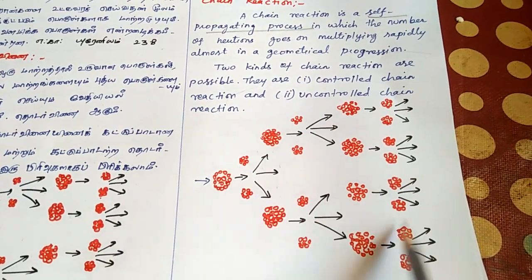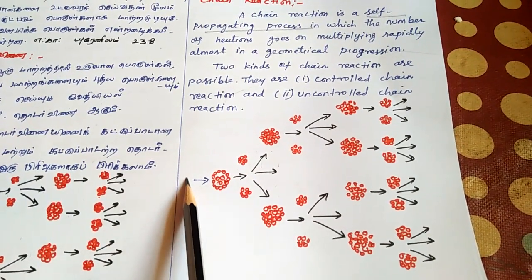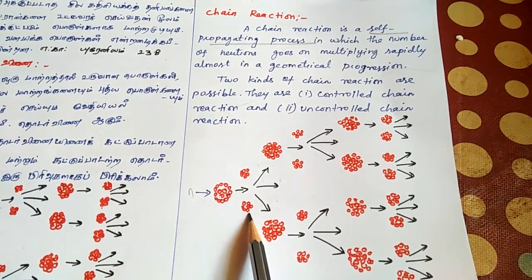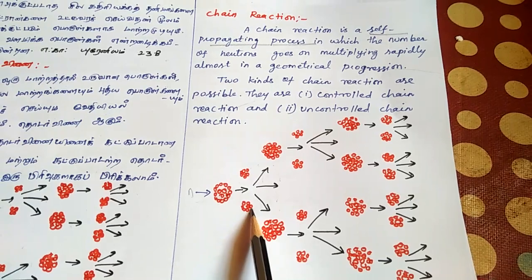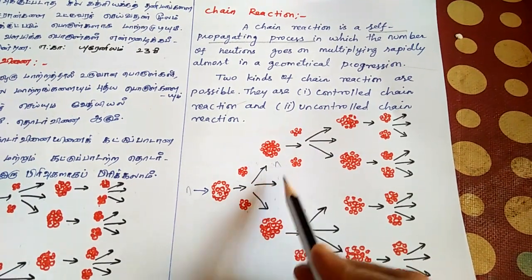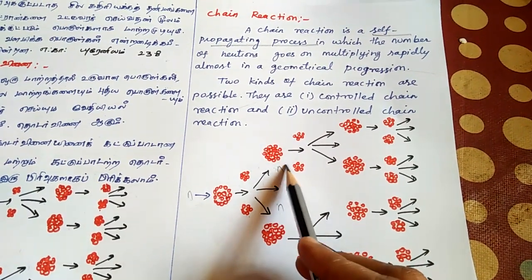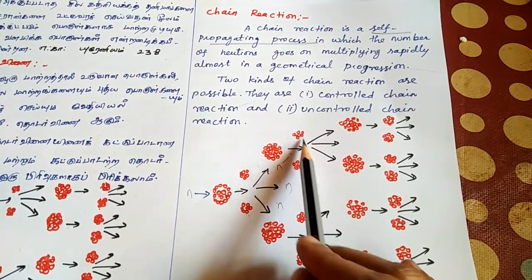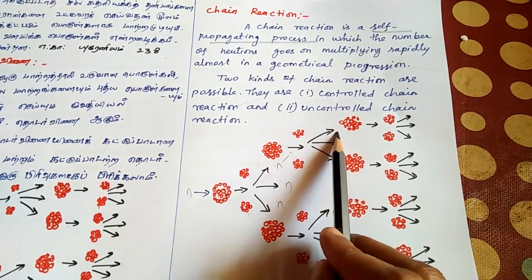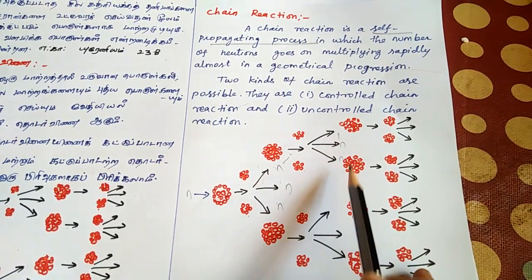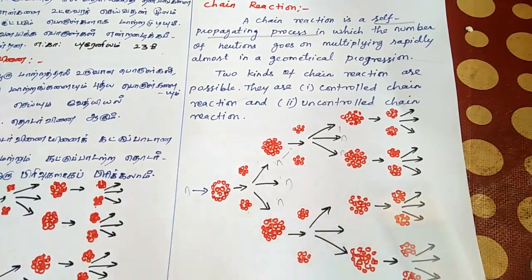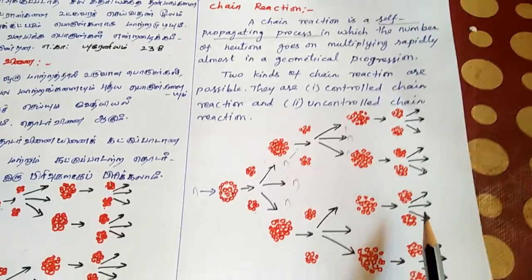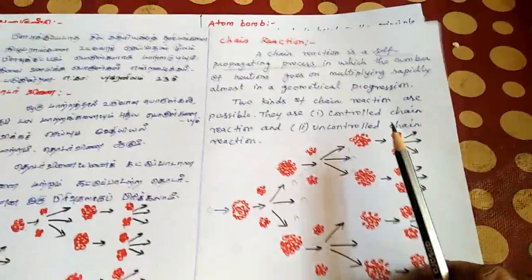Here in the uncontrolled chain reaction, if one neutron enters the uranium, we get two smaller nuclei, barium and krypton, and three neutrons also. These three neutrons again hit uranium, and again we get two smaller nuclei and then three neutrons each. Like this, it is a continuous process multiplying rapidly. This is called the chain reaction.